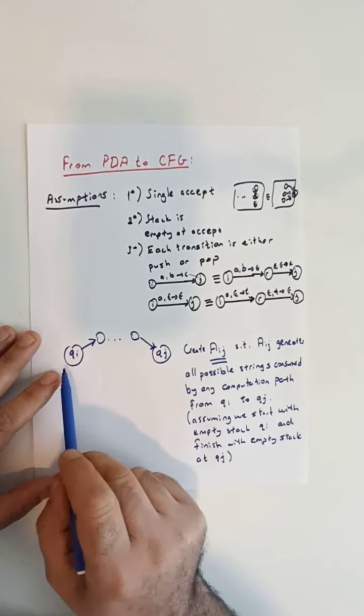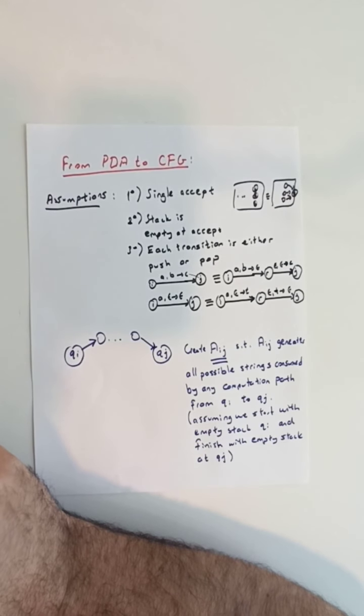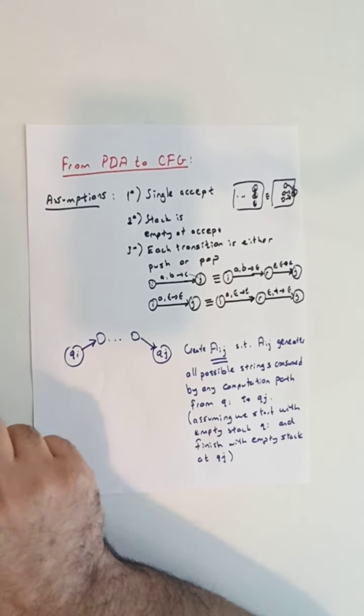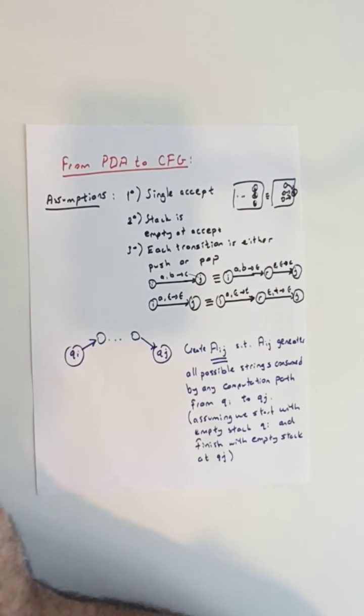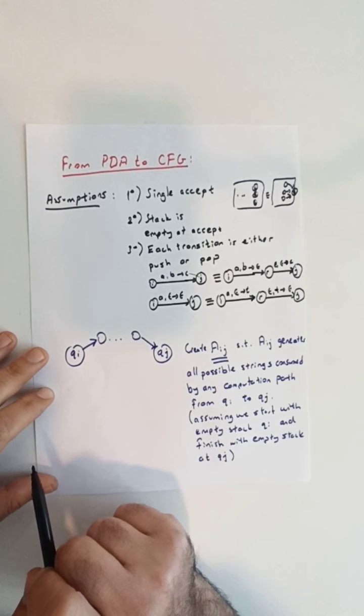If we are able to do this for every possible pair Qi, Qj of states in our PDA, then naturally we will be able to do the same thing for our starting state and the accepting state as well.